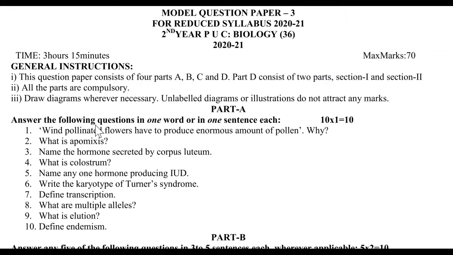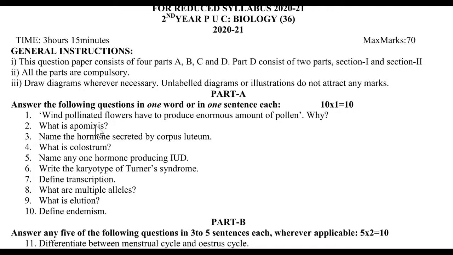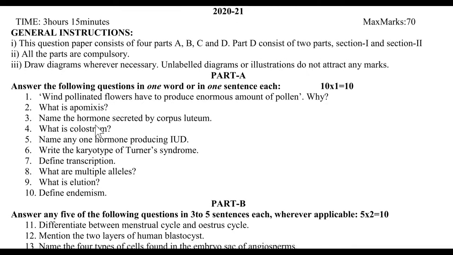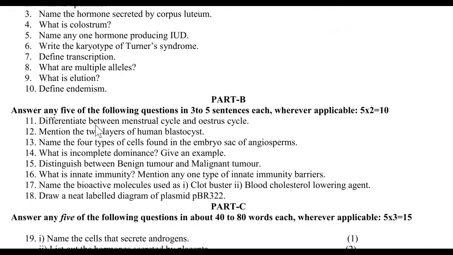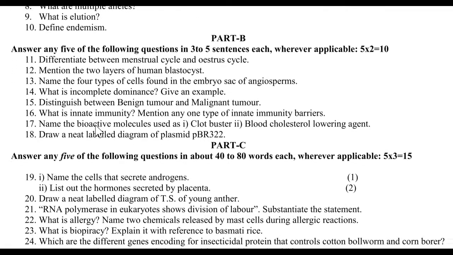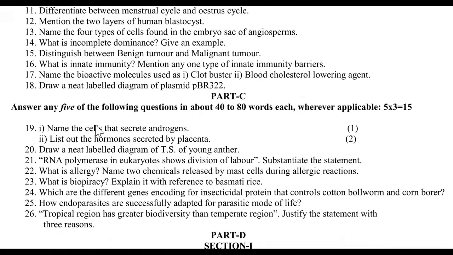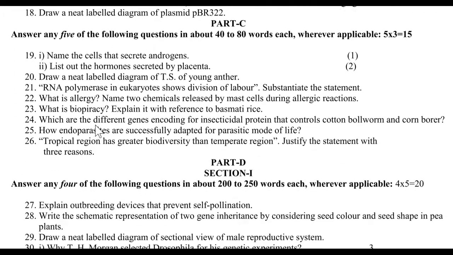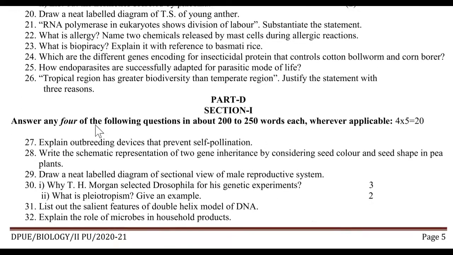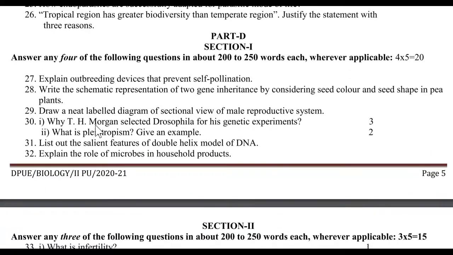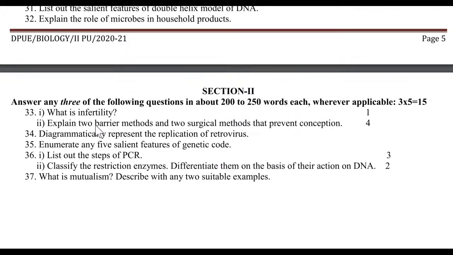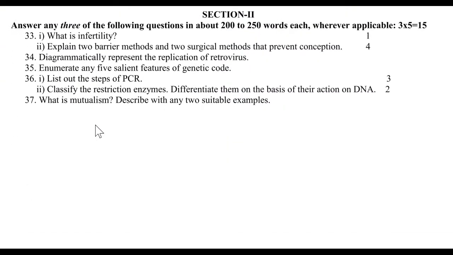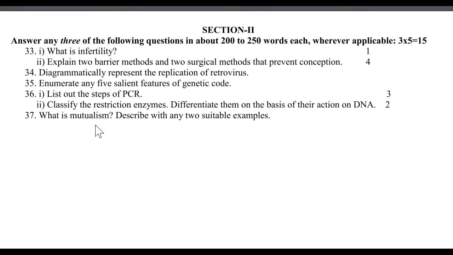And this is model question paper number 3 for second year PUC biology Karnataka State Board students. This is part A. This is part B. This is part C. This is part D. Part D section 1 and part D section number 2. So this is the end of your model question paper number 3.